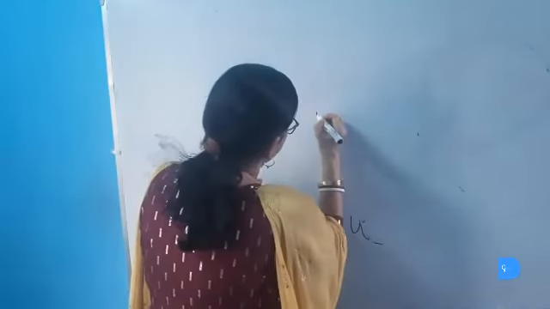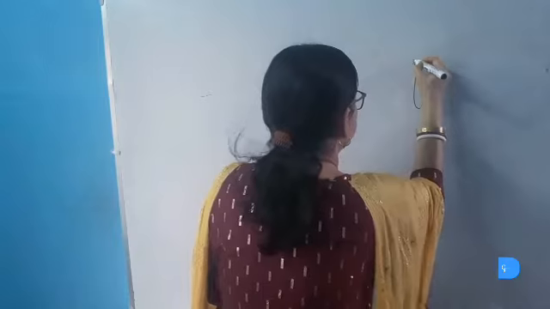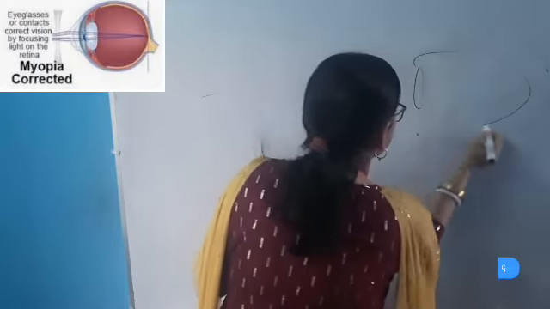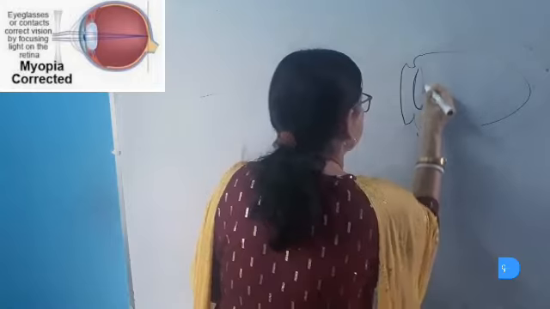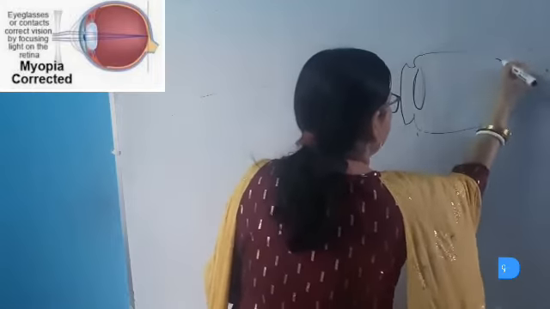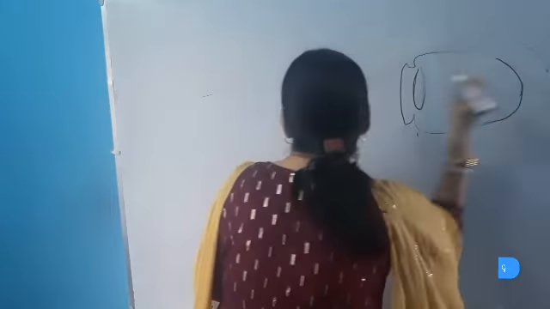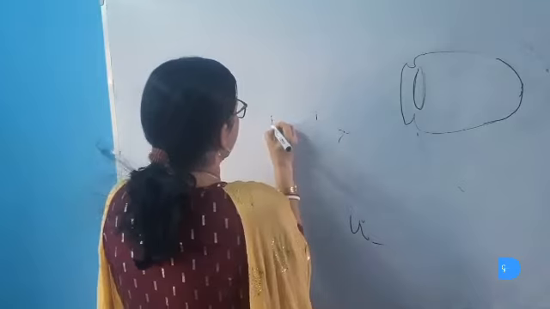Suppose this is the far point of the myopic eye and this is the lens. This is the eyeball and this is the lens. This is the retina. This is the far point of the eye.